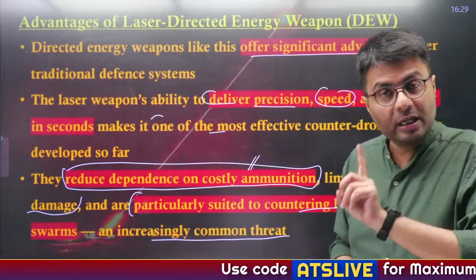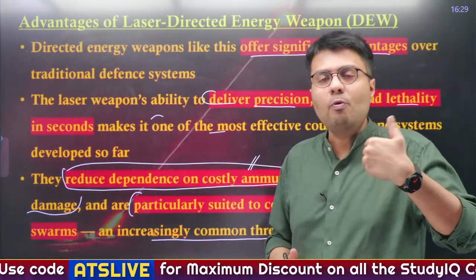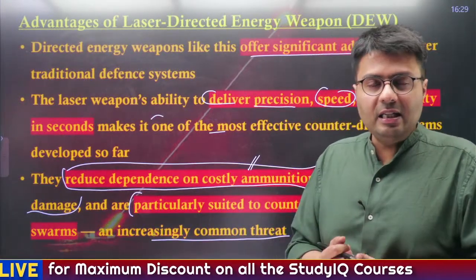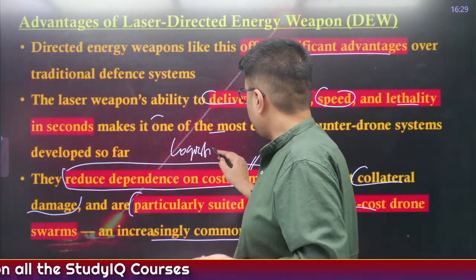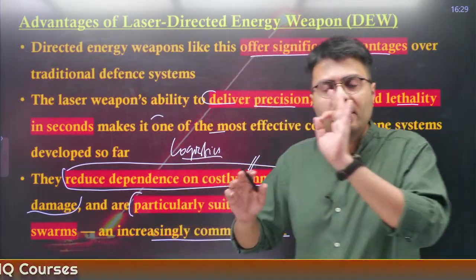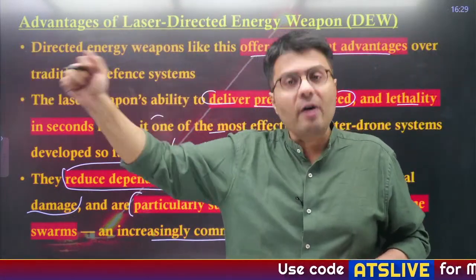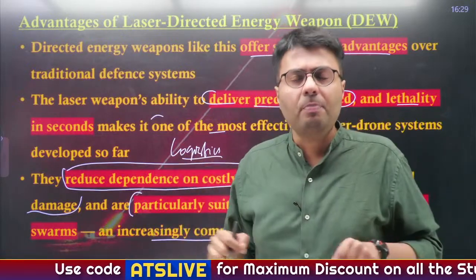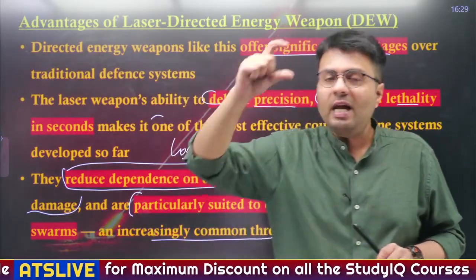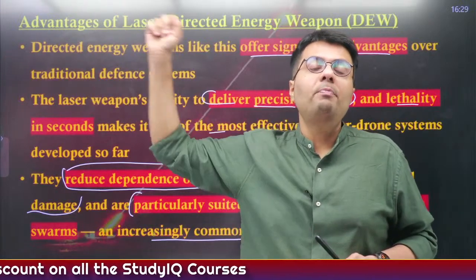Also, during the war period, one of the major drawbacks that armies face is ensuring logistics. Suppose I have deployed a missile in the border areas, but those missiles won't be manufactured in border areas, right? They will be manufactured in factories located in different parts of the country. So you have to ensure that these missiles are delivered from their factories to the areas where they will be deployed.